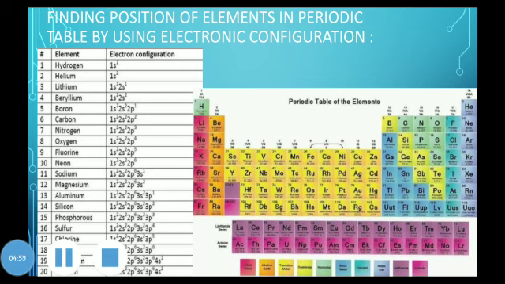This number 2 shows the completion of the S subshell. And again, it is present in the first period. So 1s2 means 1 shows the period number, S shows the S block, and 2 shows the group number. If we move according to this 2, it should be present in group 2, but as it is a noble gas, as its outermost shell is complete and it does not take part in the chemical reaction, it is present at the top of the noble gases.